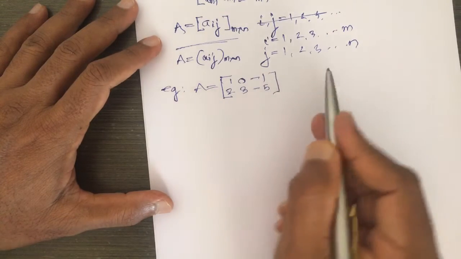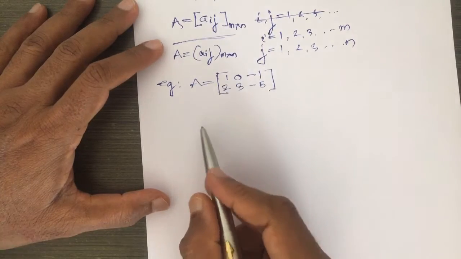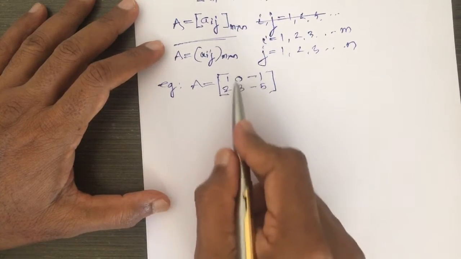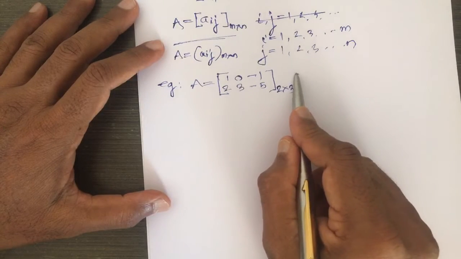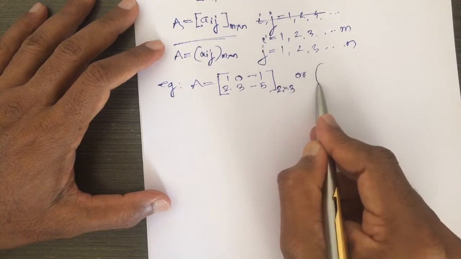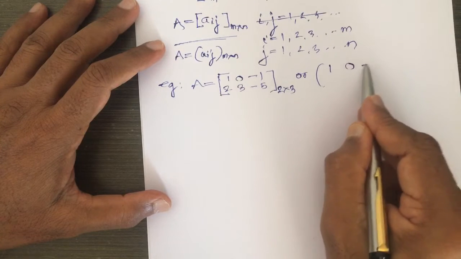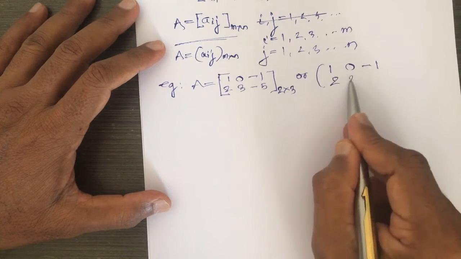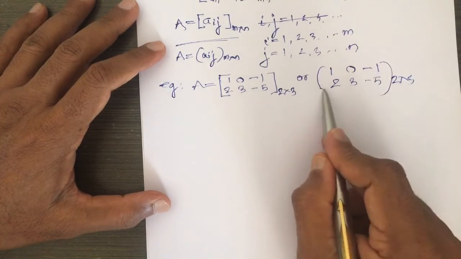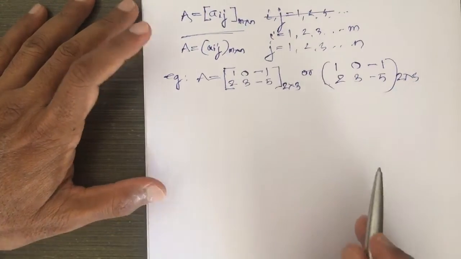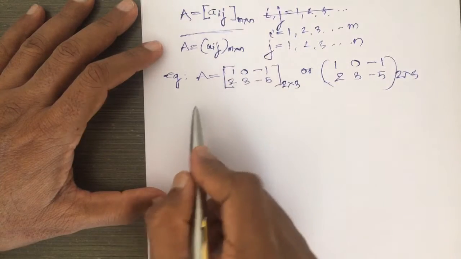Observe here, this is a matrix which contains 2 rows and 3 columns. So, we write this order as 2 into 3, either by round bracket or square bracket. This is a matrix of order 2 into 3.